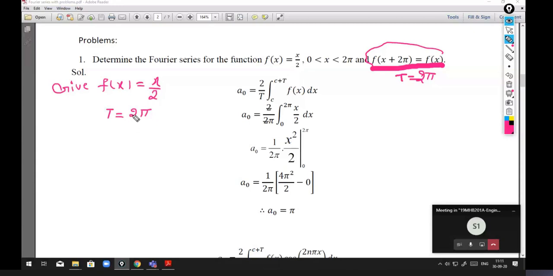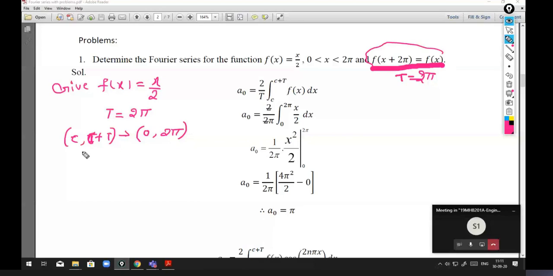The period is given, the function is given, and the interval, what we actually take, is c to c plus T. The definition of Fourier series we defined in the interval c to c plus T. Here the given interval is 0 to 2 pi. The period is 2 pi and c is 0. So if we map this, we get c value 0 and T is 2 pi.